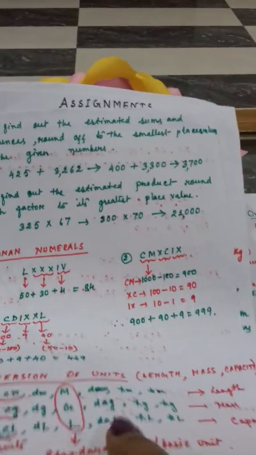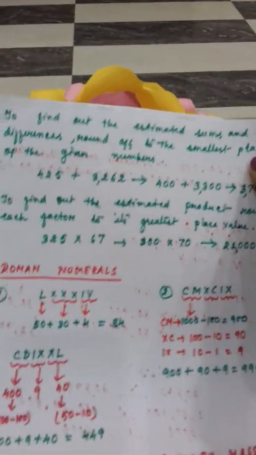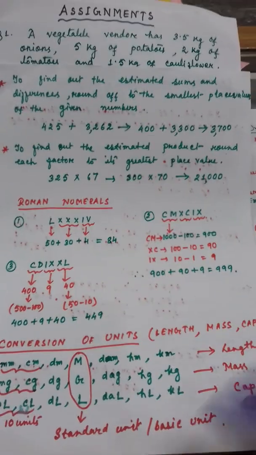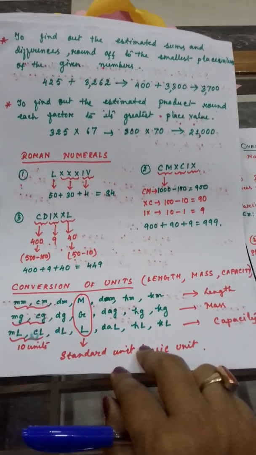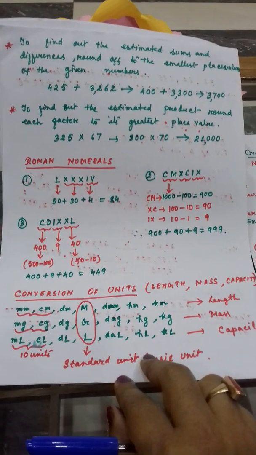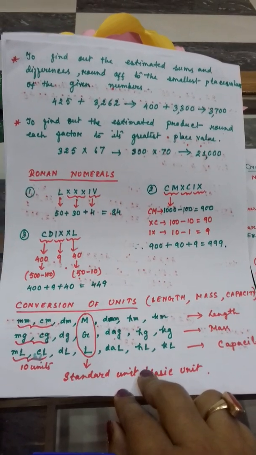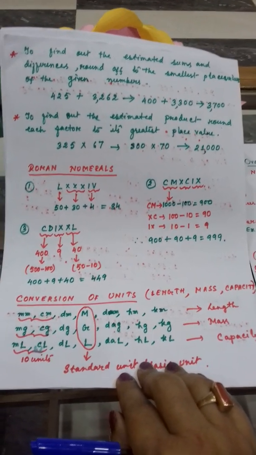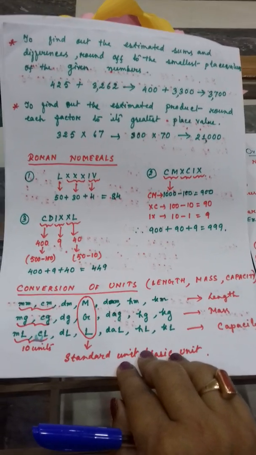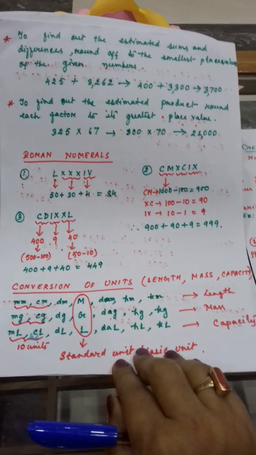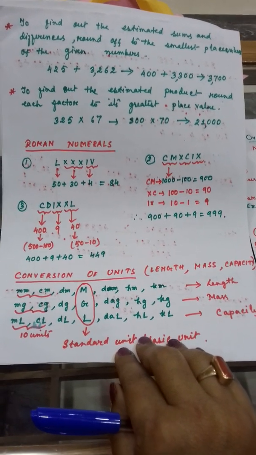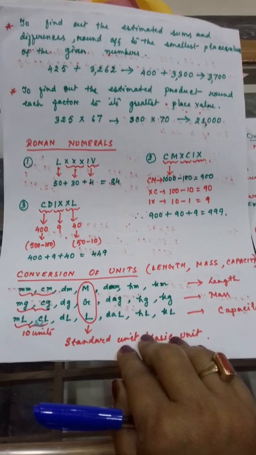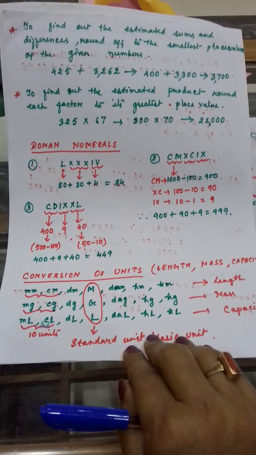Here also, how to find out the estimated sum and differences, and how to find out the estimated product, everything I have written very clearly. I taught you also. I think there will be no problem for you to understand, because these are already known to you. Here I have told you a little bit more elaborately. Clear? And I have written also. So these things you will write in your copy in a systematic way.